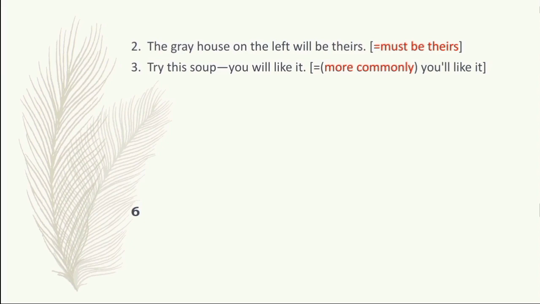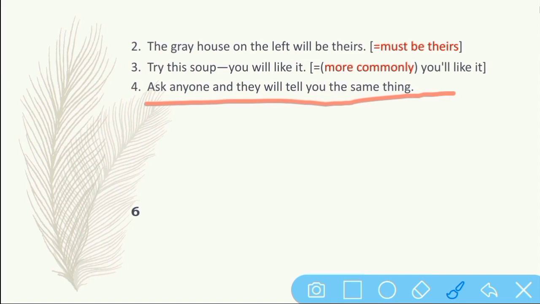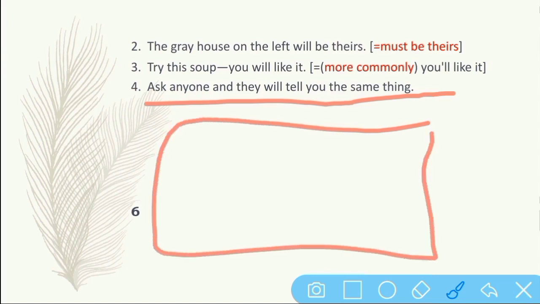So let's see number four. Ask anyone, they will tell you the same thing. It means ask anyone and they will tell you the same answer. Suppose there is a situation like this. There is a classroom, and these are desks. Some students are also present here.